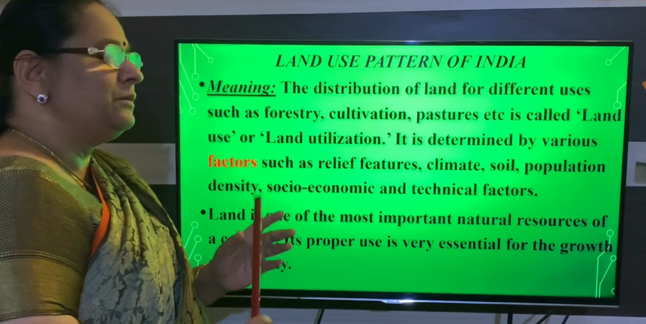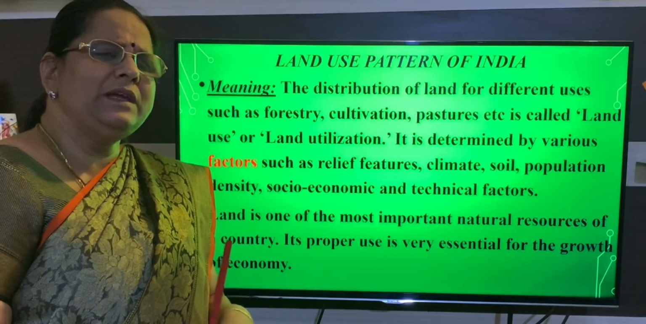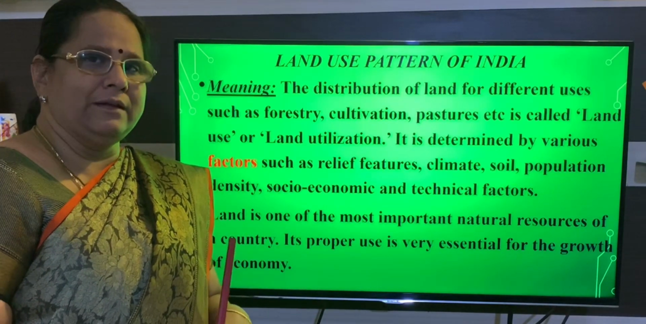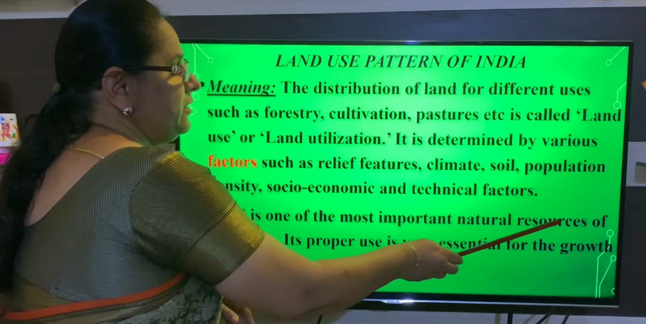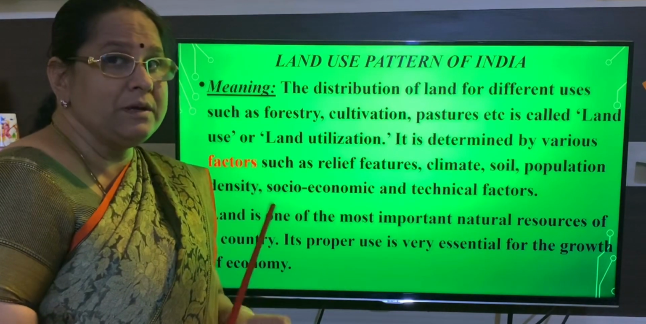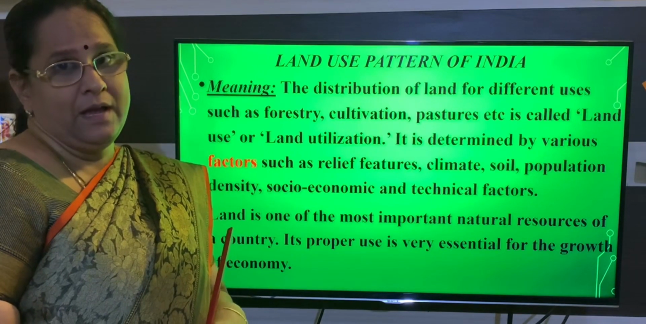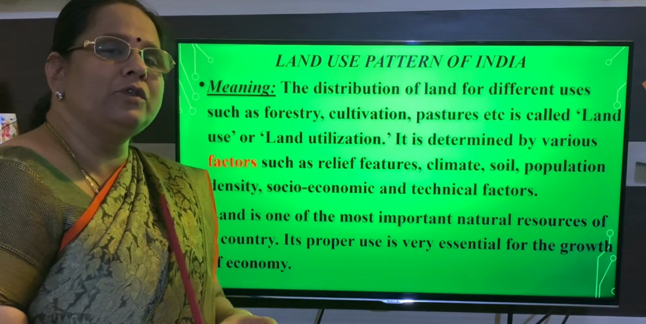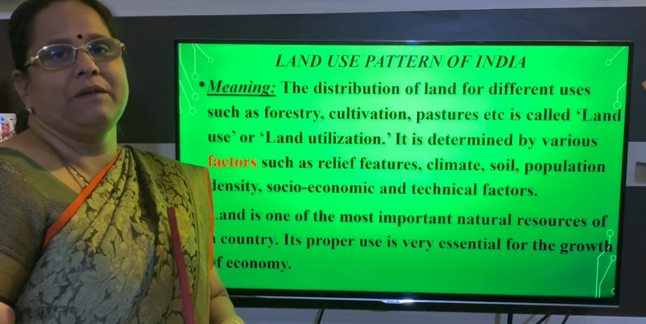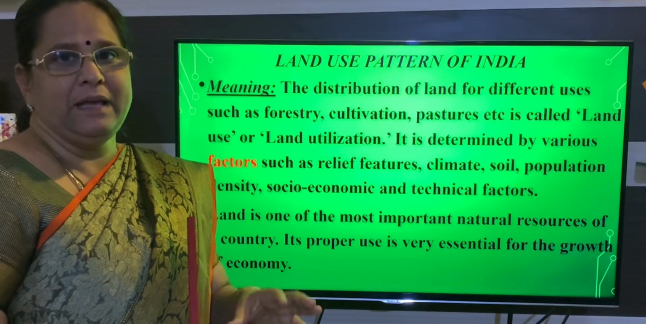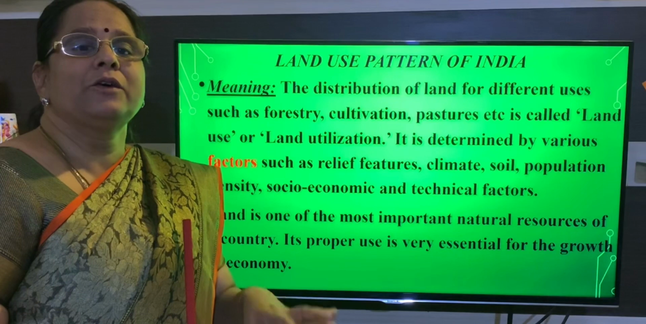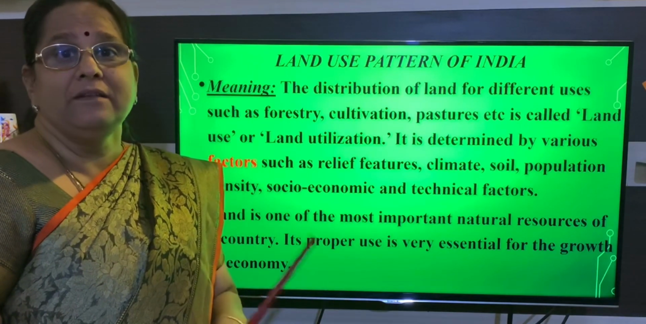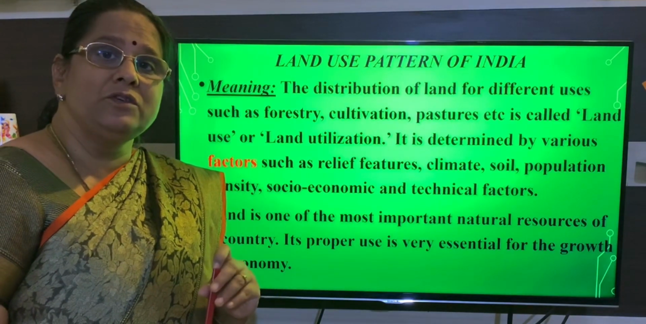The next, the most important is, why do we give so much importance to land? Land is a natural resource, the most important natural resource, and moreover land is very essential for the growth of economic development of a country. It plays a very important role in the growth of economy. So that is the reason why we give importance to land.